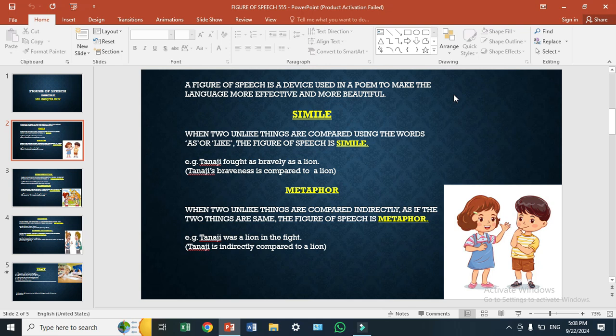Here also Tanaji is indirectly compared to a lion. Tanaji fought as bravely as a lion, and Tanaji was a lion in the fight. Both statements mean the same, have a similar meaning.